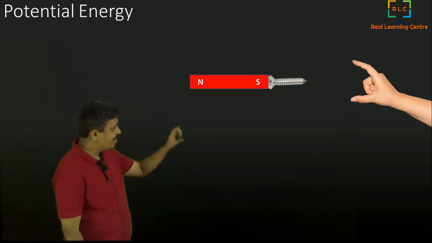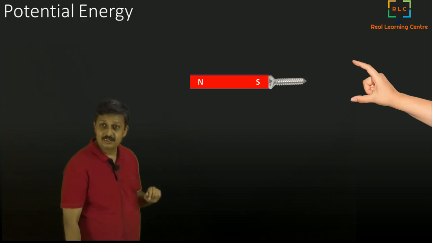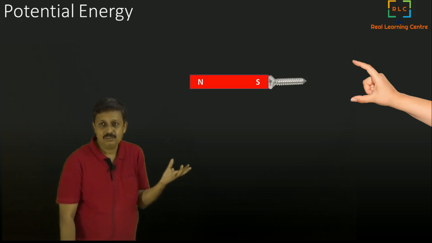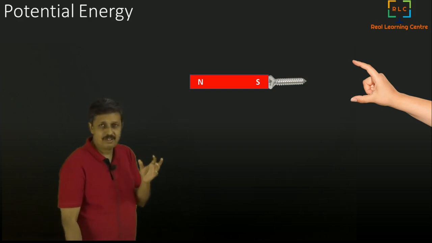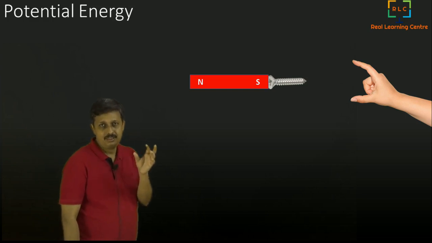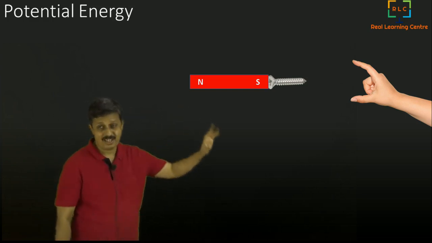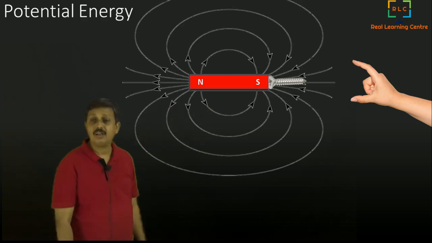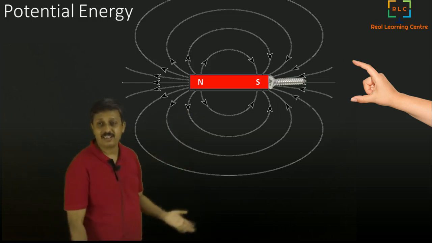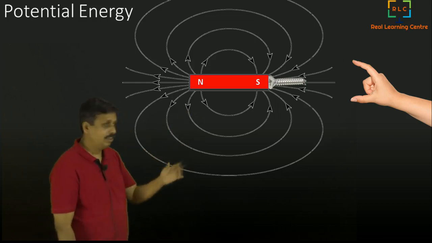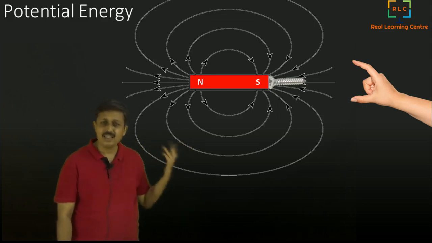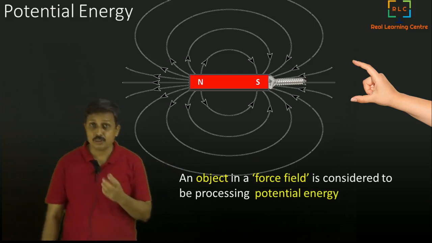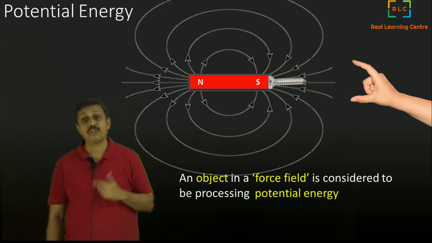So when I am holding it in my hand, I am actually holding it against the pull of the magnetic force. If you keep an object which is pulled by the force around it, we call that a force field. There is a magnetic field around this magnet. If an object is in a force field, any kind of force field, it is considered to be possessing what we call potential energy.